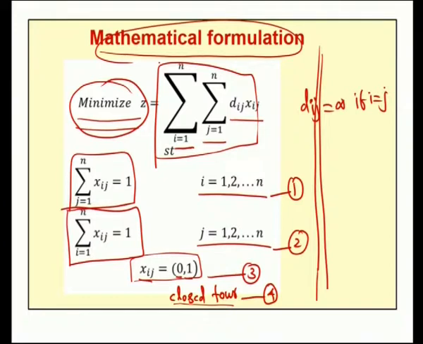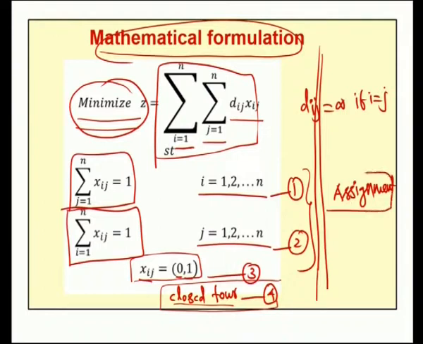In this mathematical formulation, if we ignore the fourth condition, that means if we consider only the first three constraints, then it gives the solution to the assignment problem. So, the first three constraints together with the objective give the solution to the assignment problem. If we include the fourth constraint, then it will give the solution to the travelling salesman problem. So, all these four conditions put together give the solution to the travelling salesman problem.